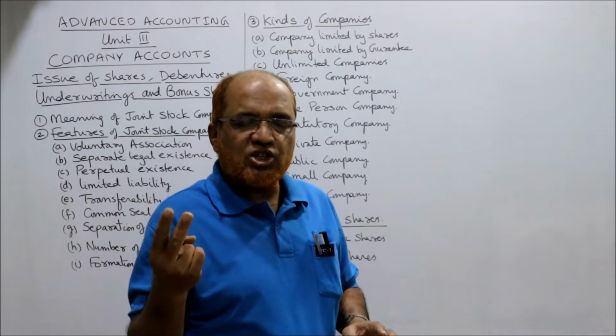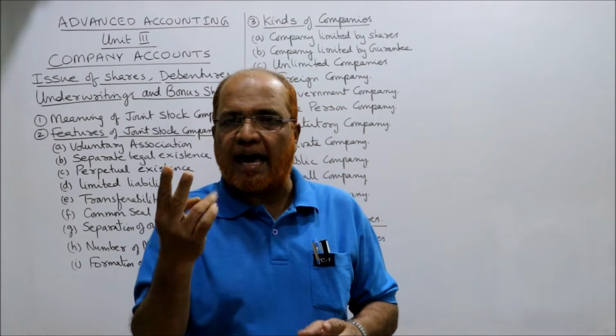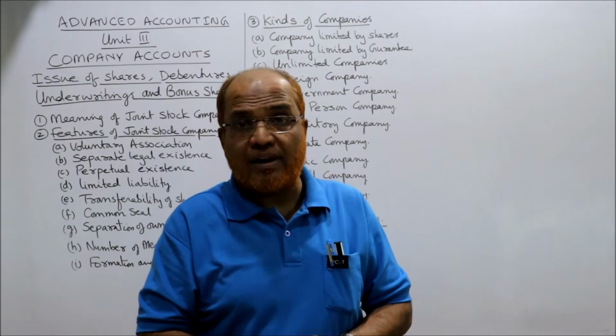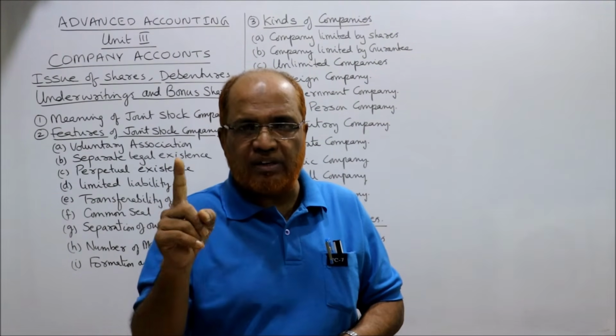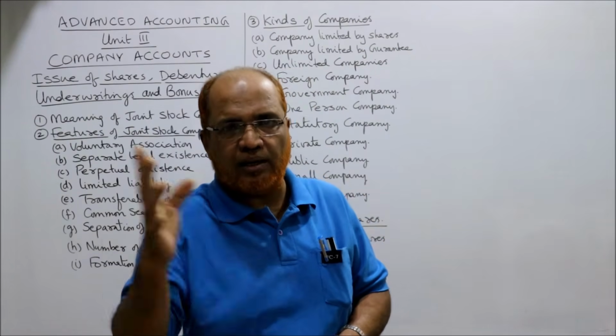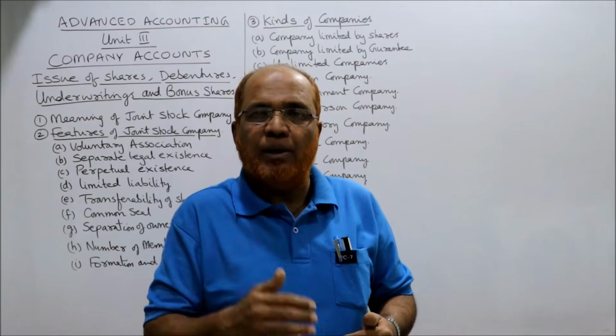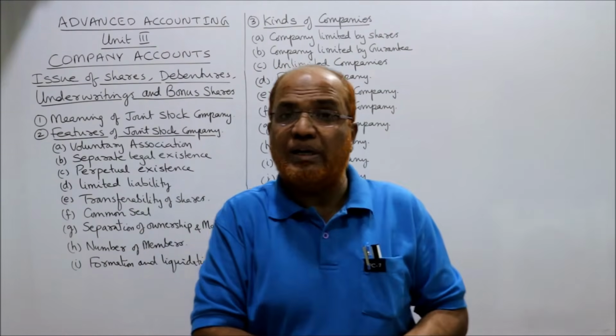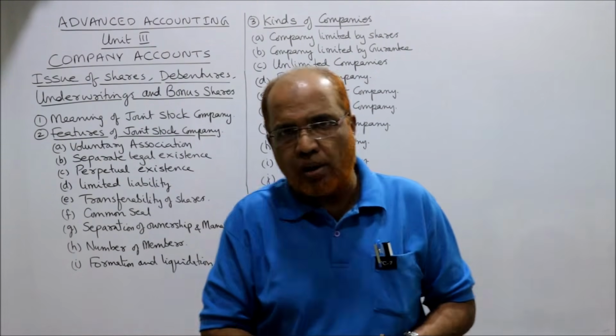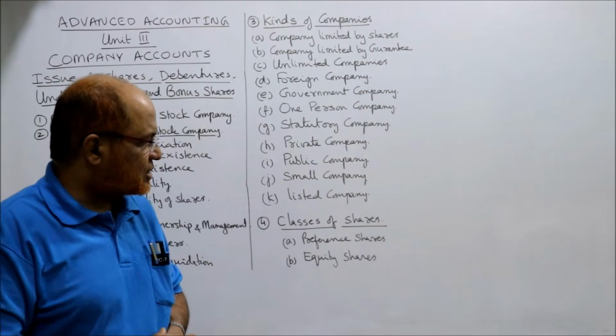So if these two rights are carried, then those shares are called preference shares. Preference to get dividend before paying any dividend to the equity. Preference to get back the share capital at the time of winding up before any capital is paid to equity shareholders. These are called preference shares.